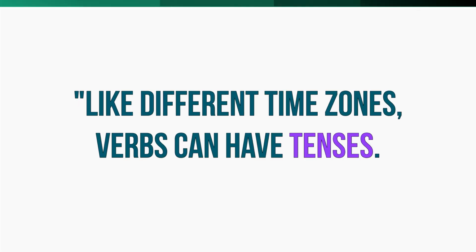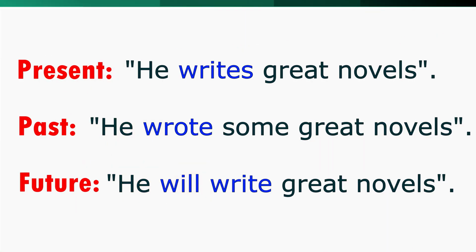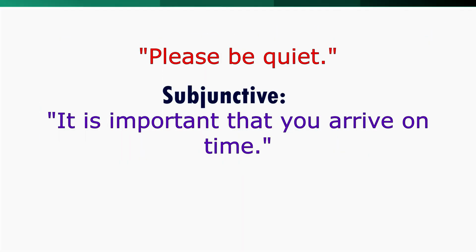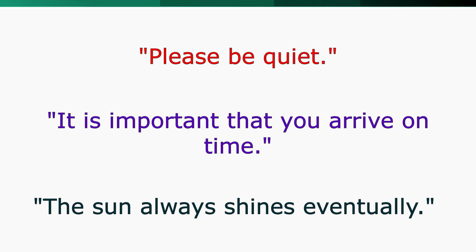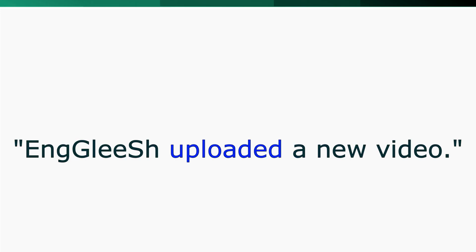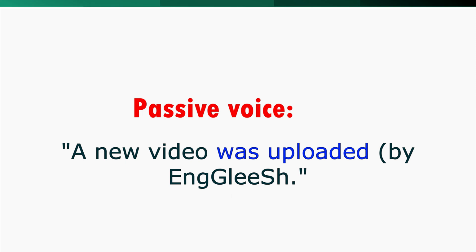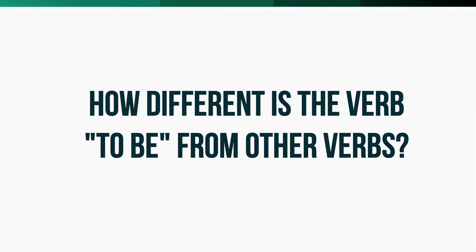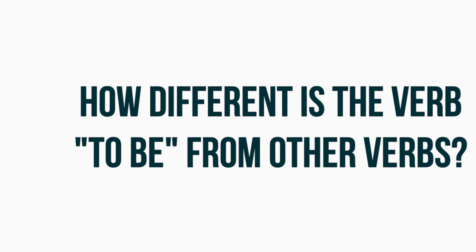Just like different time zones, verbs can have tenses, like present, past, or future. Like different climates, they can have moods, like imperative, subjunctive, or indicative. Just as a country can have different dialects, a verb can also have voices, like the active or the passive voice. How different is the verb to be from the other verbs?